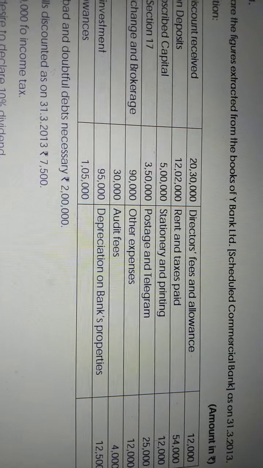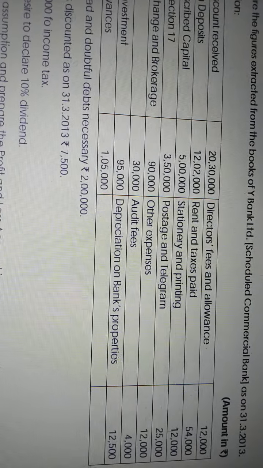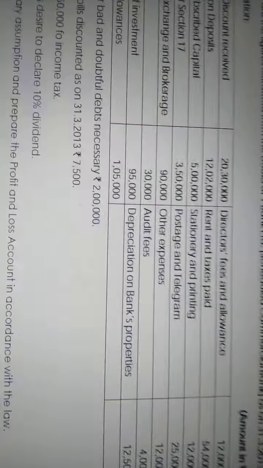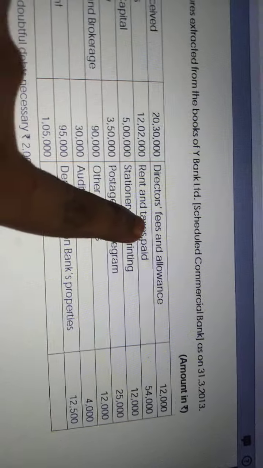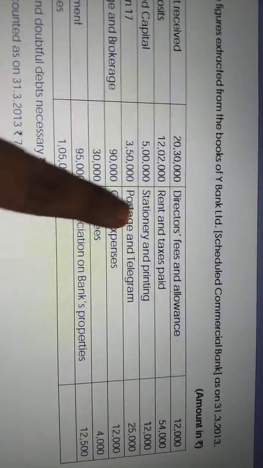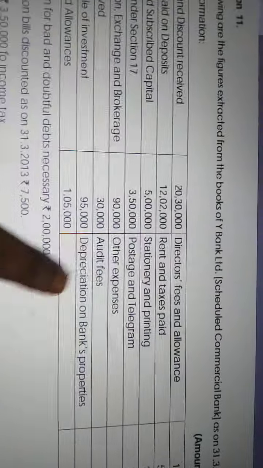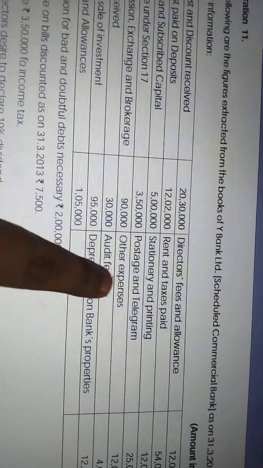expense. In schedule 16, rent and taxes expenses are also schedule 16. All these items are schedule 16 items, because all these items are covered under operating expenses. Please refer to our schedule breakup also, the input material schedule breakup. Please refer: all these items are presented under the operating expenses, schedule 16.